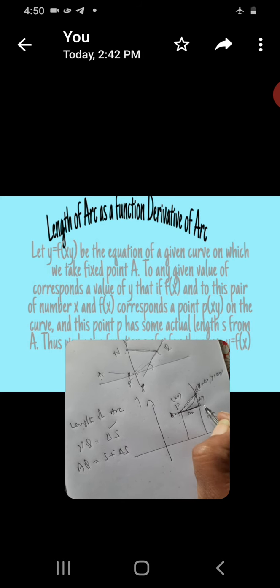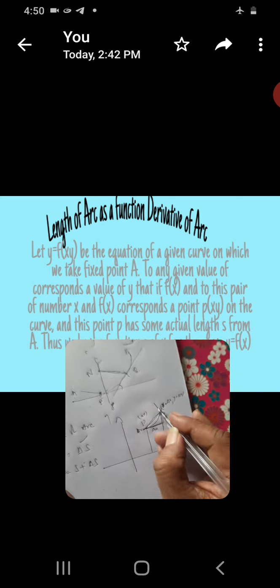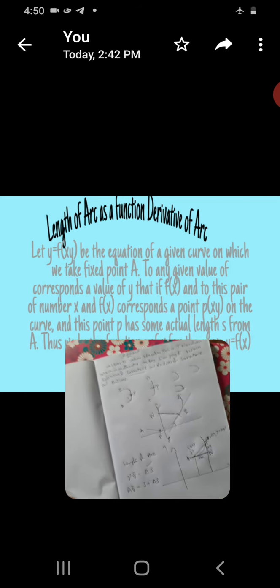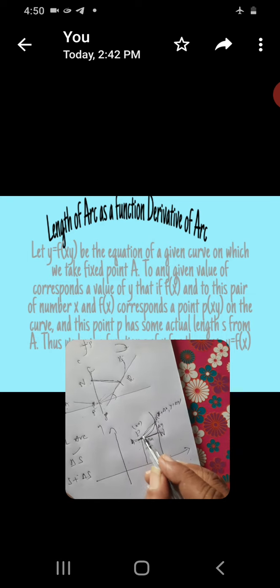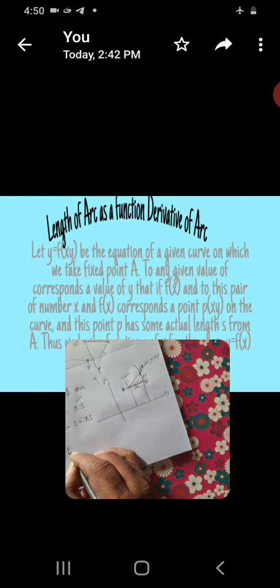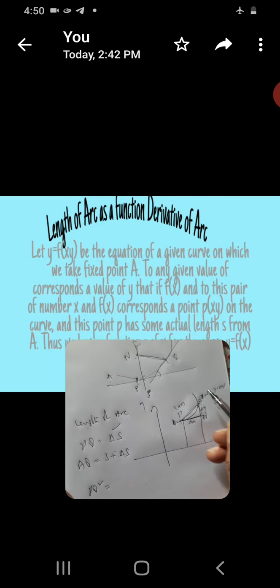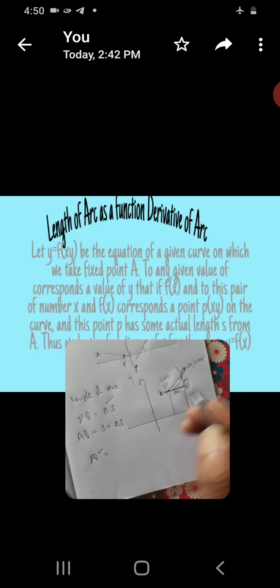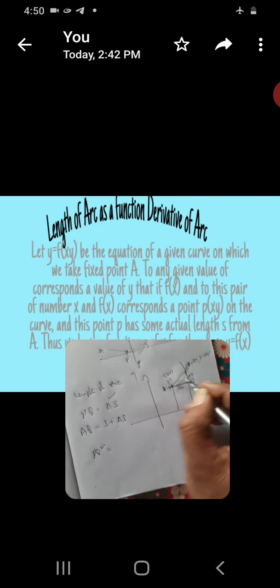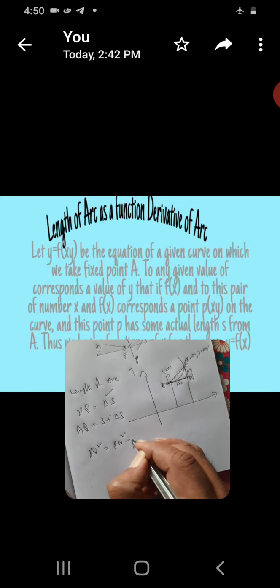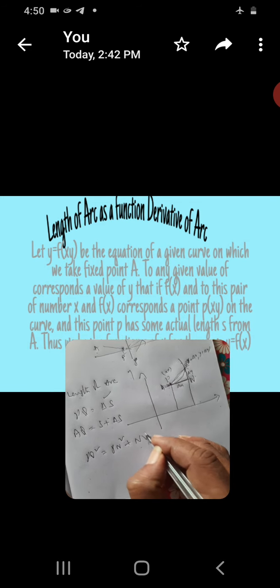P, the right angle point, and N. You see here, in the right angle triangle PQ square is equal to PN square plus NQ square.